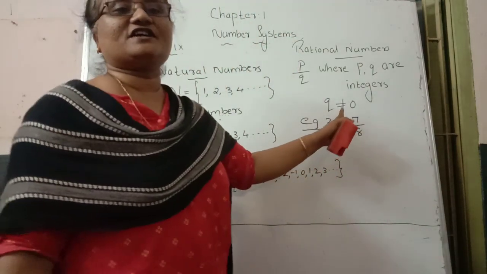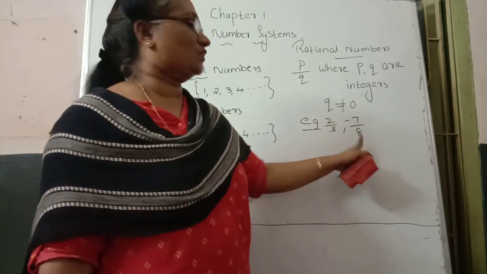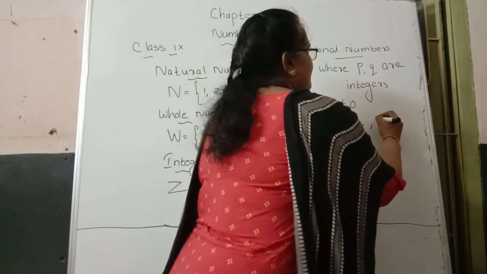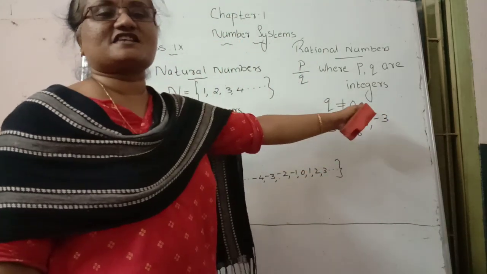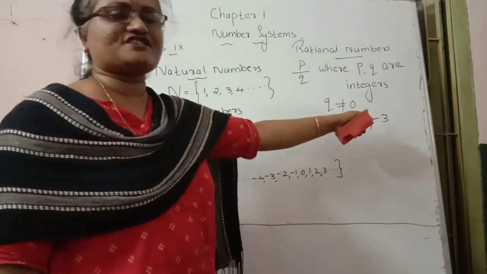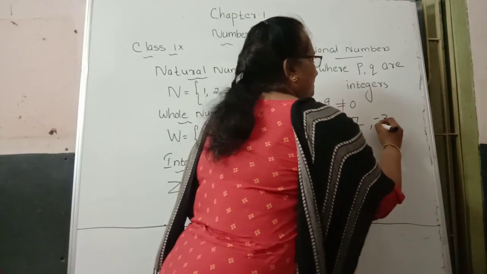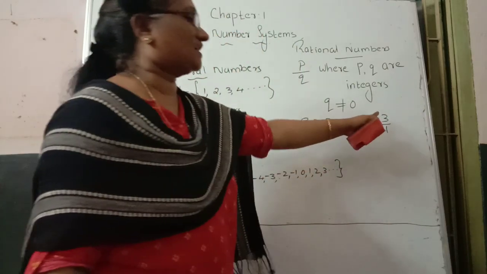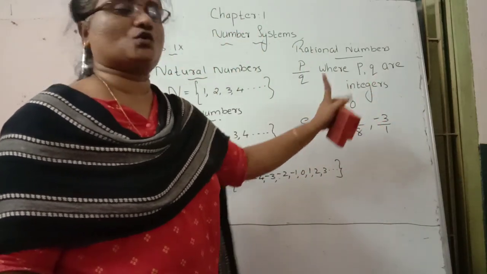Here -7 is the p value and 8 is the q value. Then, is -3 a rational number? Yes, -3 is a rational number. Why? Because we can represent -3 as -3 by 1. Here the p value is -3 and 1 is the q value.